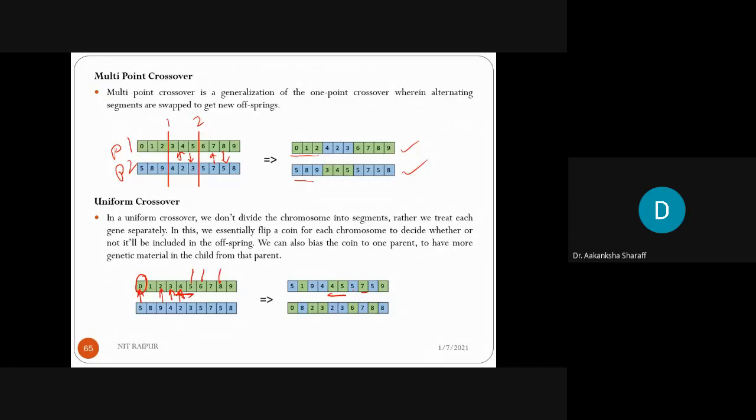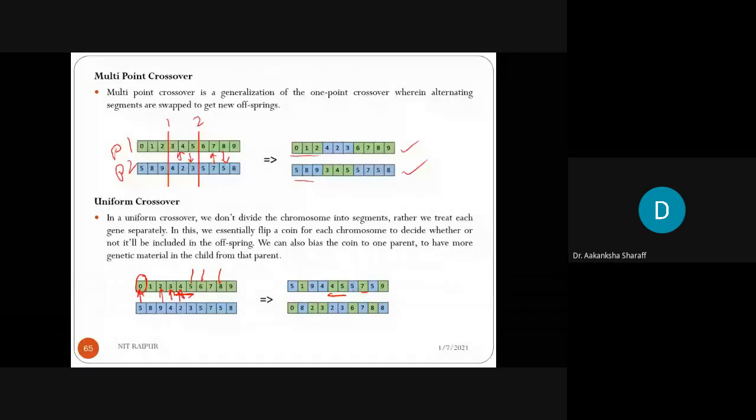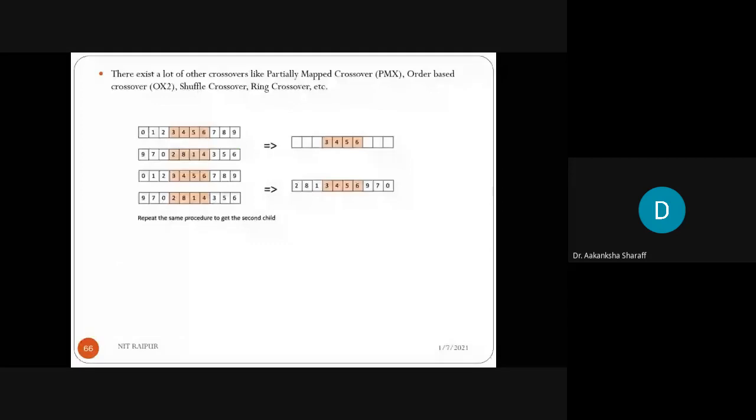So it depends upon the user's need how they perform the crossover. In uniform crossover, you can flip any bit randomly. Clear? This is the main motive of uniform crossover. Now there exist a lot of other crossover operators also, like partially mapped crossover, order based crossover, shuffle crossover, ring crossover, etc. You can look at them afterwards also.